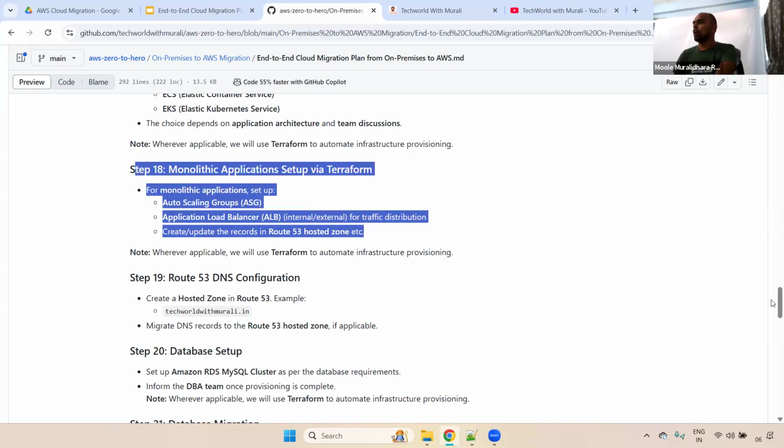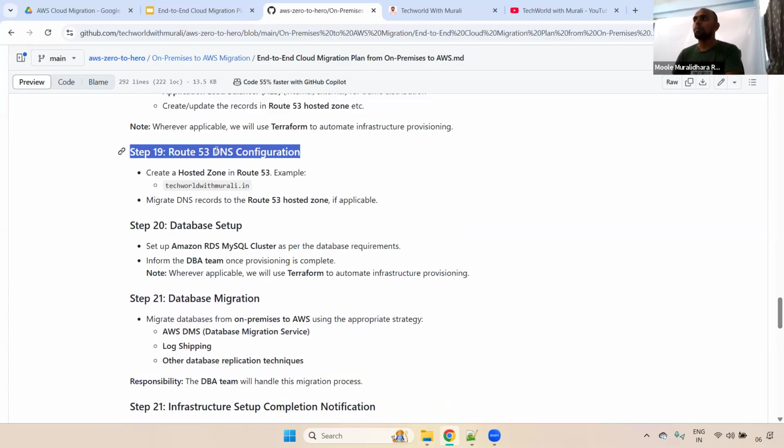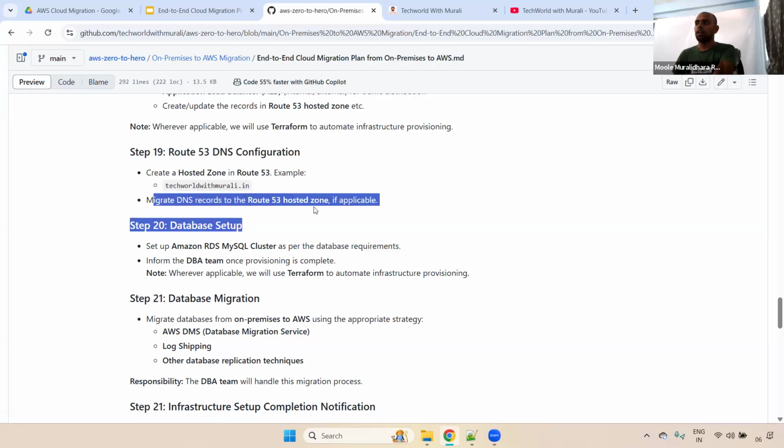Okay, clear, super. Now, what is the next one? Step 19. This is also one of the most important. Some organizations may use Cloudflare or GoDaddy, where their domains are available. In case you are using AWS, we are migrating, so they may also decide that we can go with AWS hosted zones. We'll create the hosted zone and migrate all the records to the Route 53 hosted zones.